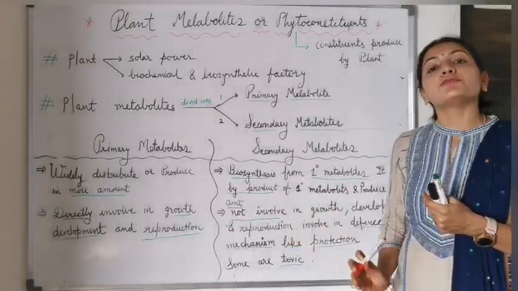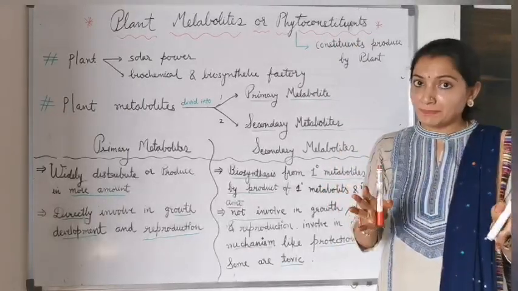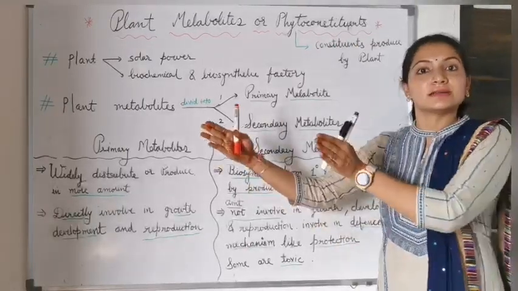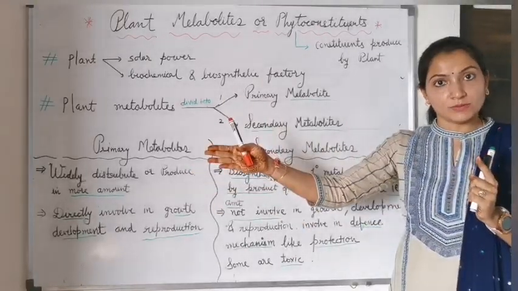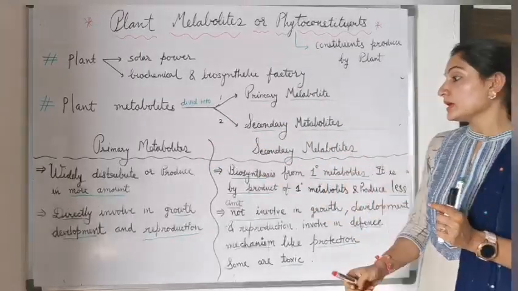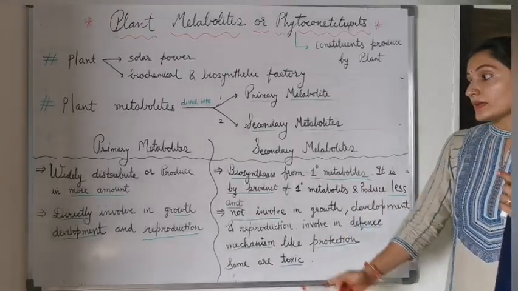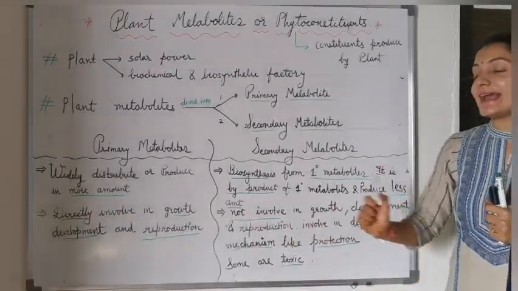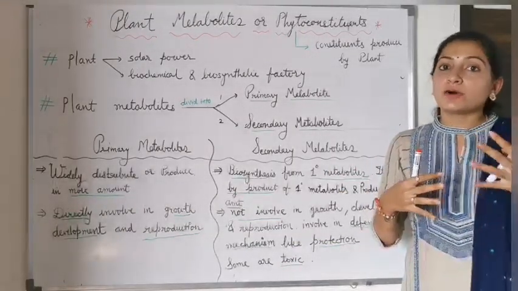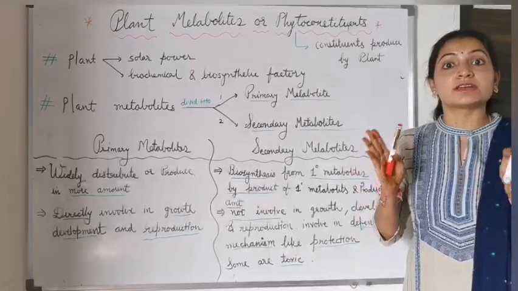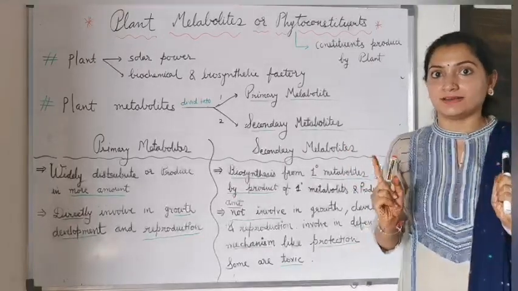Secondary metabolites are a byproduct of primary metabolites, because when primary metabolites undergo a biosynthetic pathway, at the end we get secondary metabolites as a byproduct. Primary metabolites are directly involved in growth, development and reproduction, because the plant requires metabolites for these. So it requires primary metabolites, not secondary metabolites.